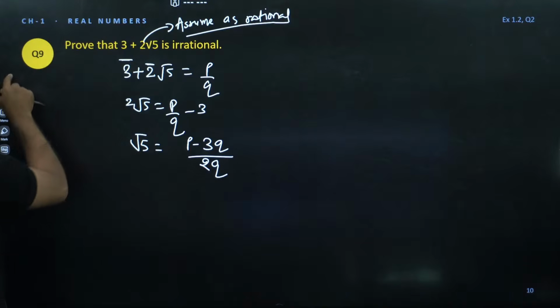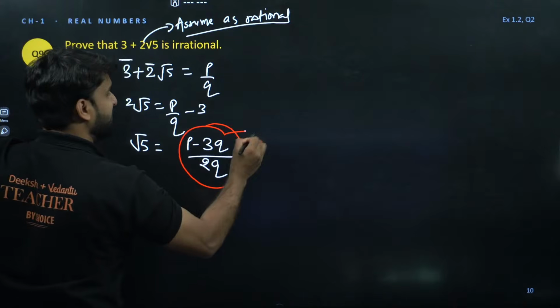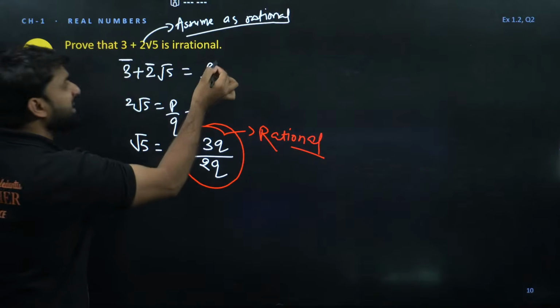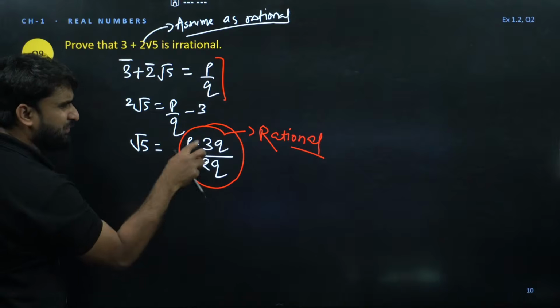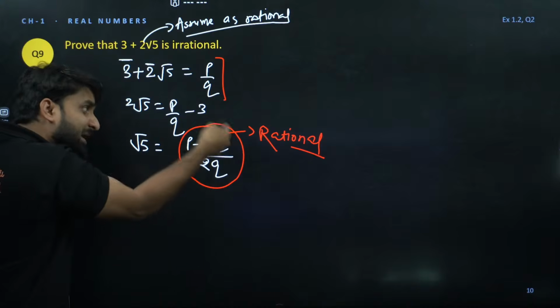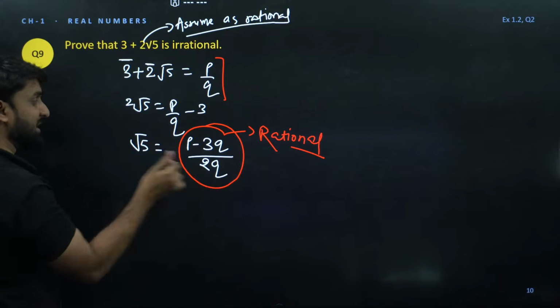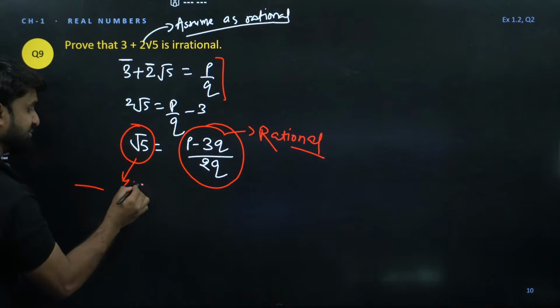Now can you see the complete right side, this whole function is a rational number. Why rational number? Because p by q is rational number and we are multiplying and dividing by 2, so we are doing the operation with the help of whole numbers. So this will remain rational, whether it is negative or whatever. So this right side is rational, but left side, root 5, we have already proven in previous question, is irrational number.